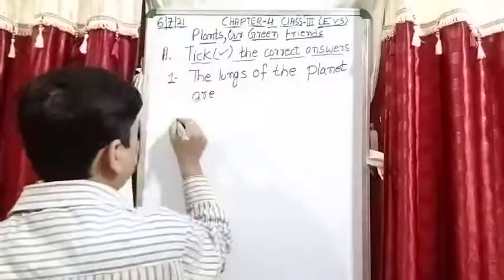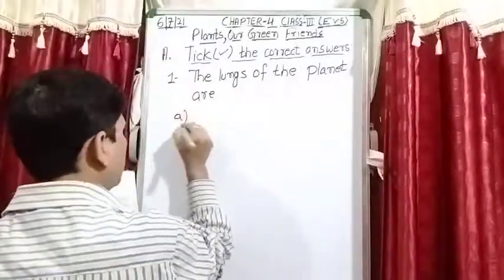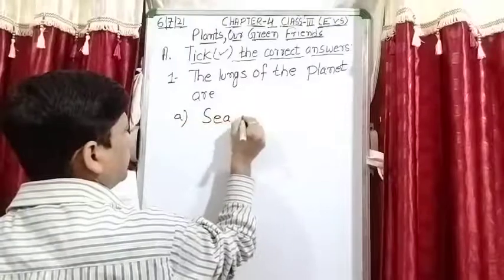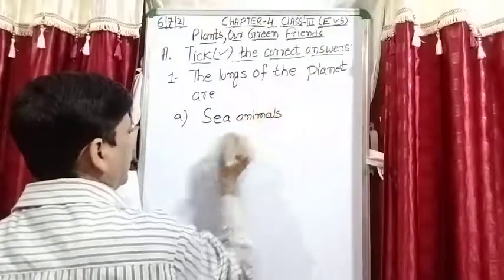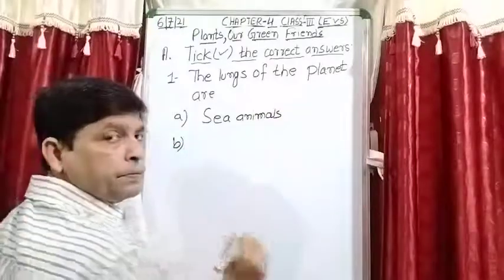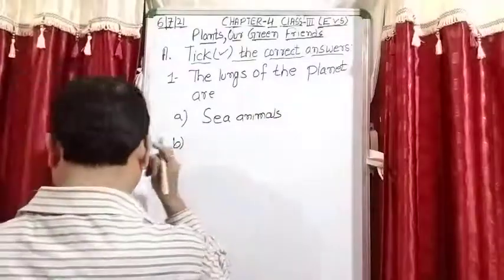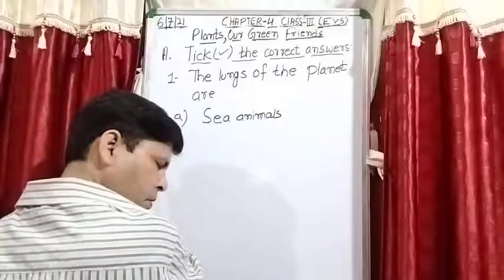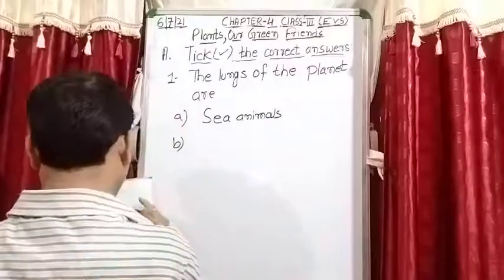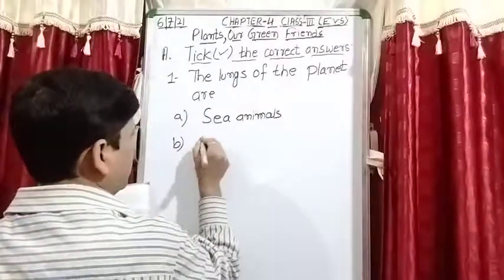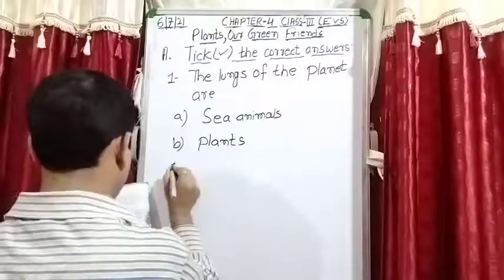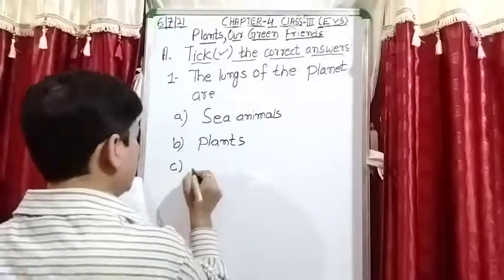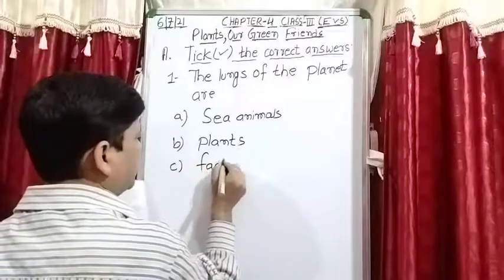First option, sea animals. Option B, plants. Third is factories.